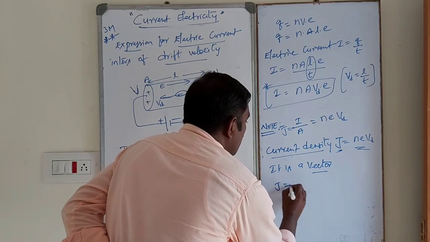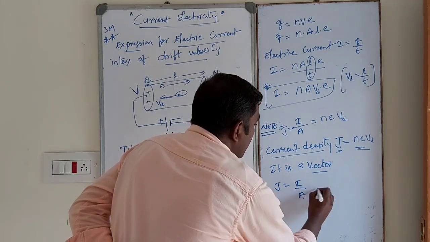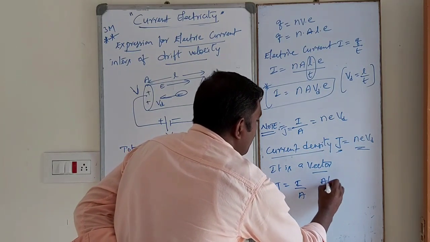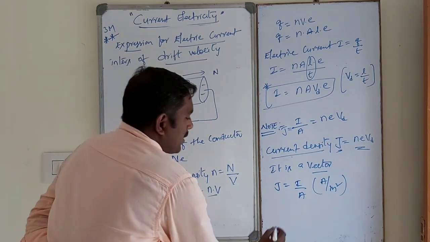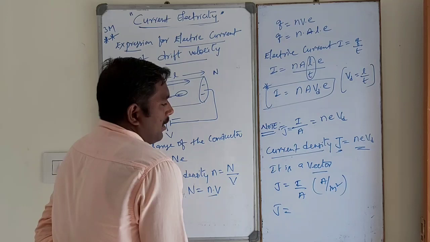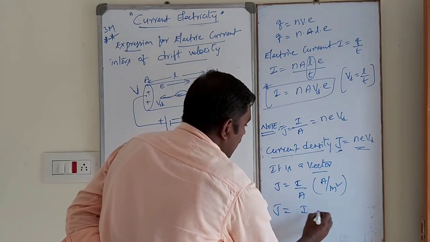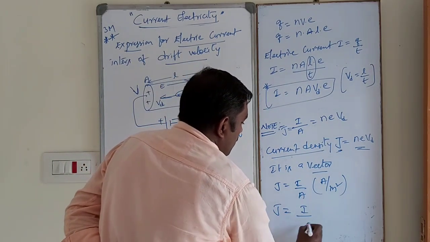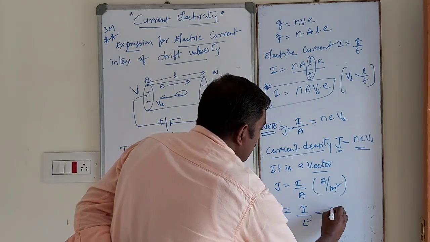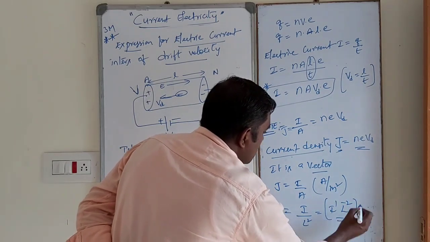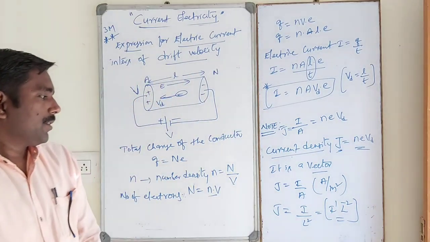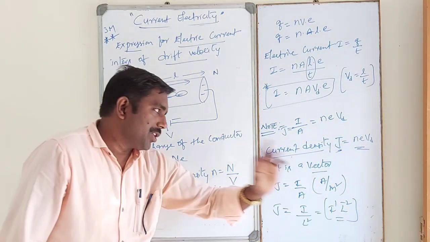The SI unit is ampere per meter square. The dimensional formula: ampere is I, meter square is L power 2, so it is I power 1, L power minus 2. This is the dimensional formula for current density.